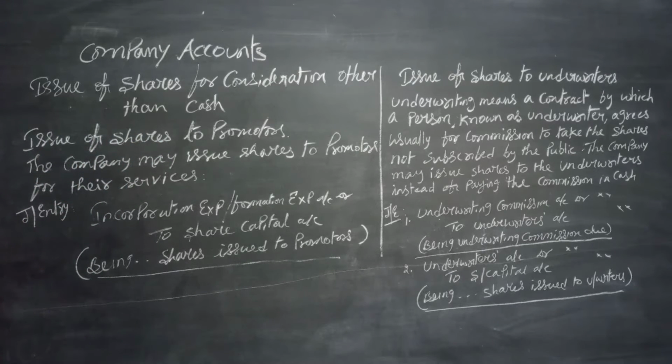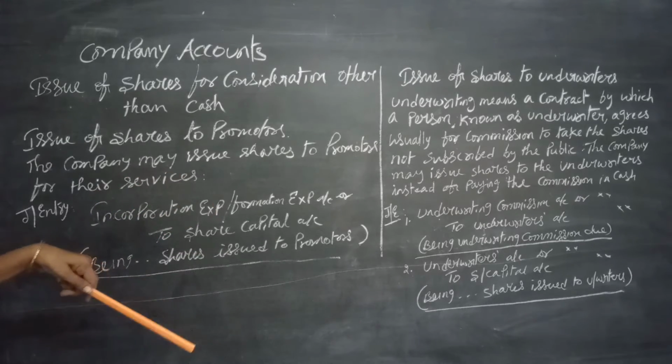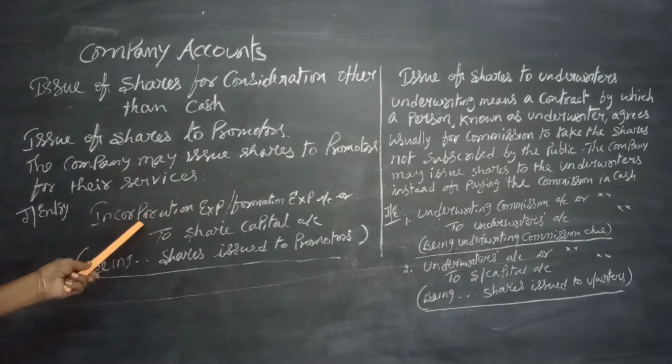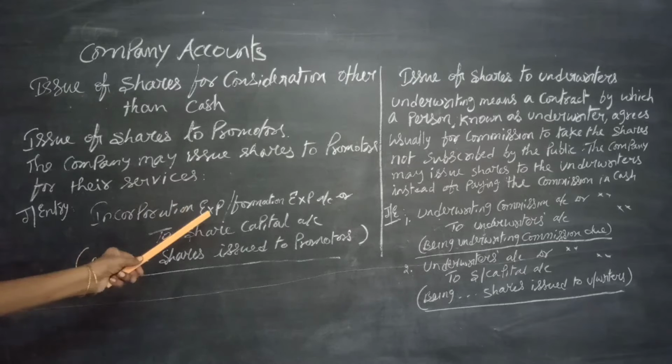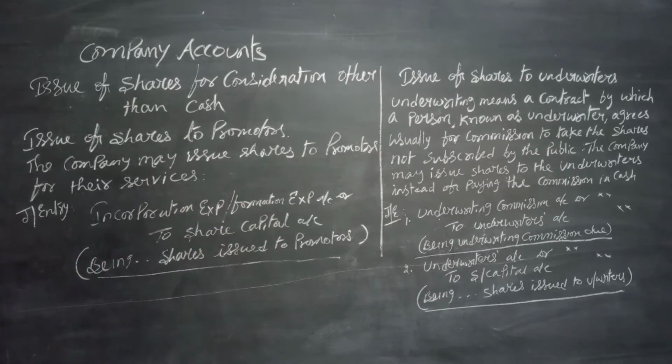After that, at the time of issue of the shares, the directors may decide to issue some shares to the promoters for their services. This issue is known as issue of shares to promoters. For that, the entry will be incorporation expenses, and the amount which is paid to them is the incorporation expenses or formation expenses.